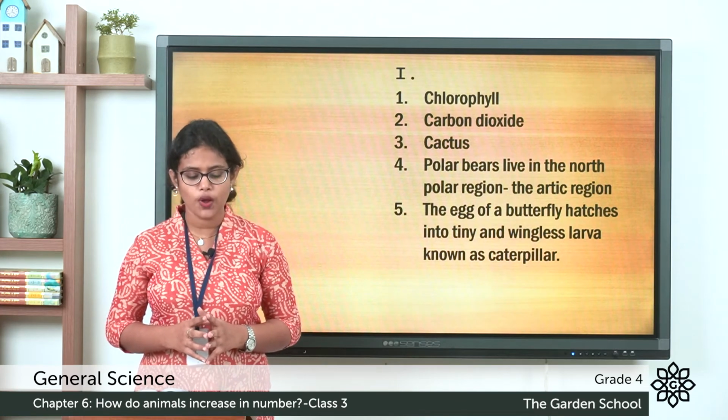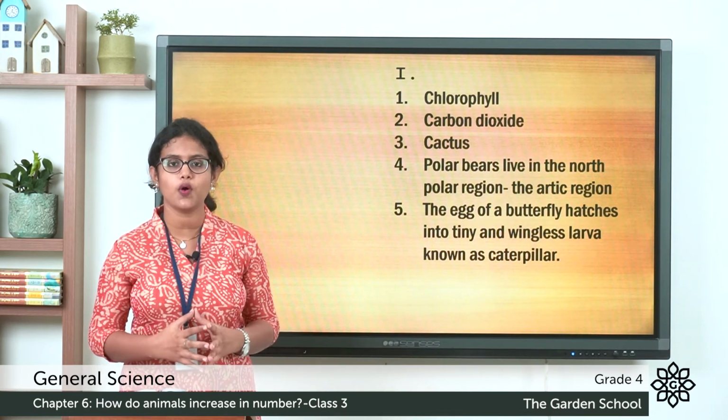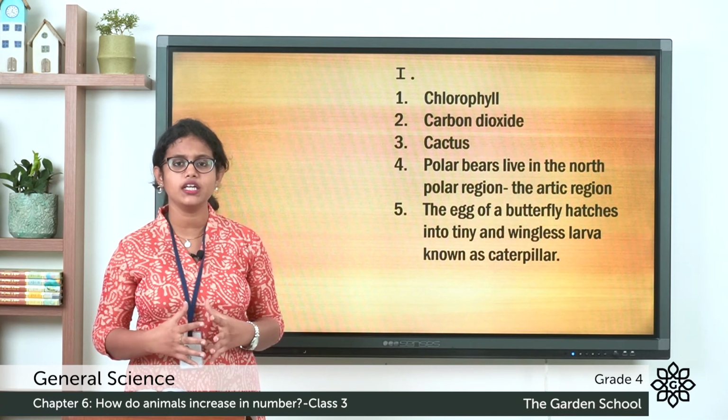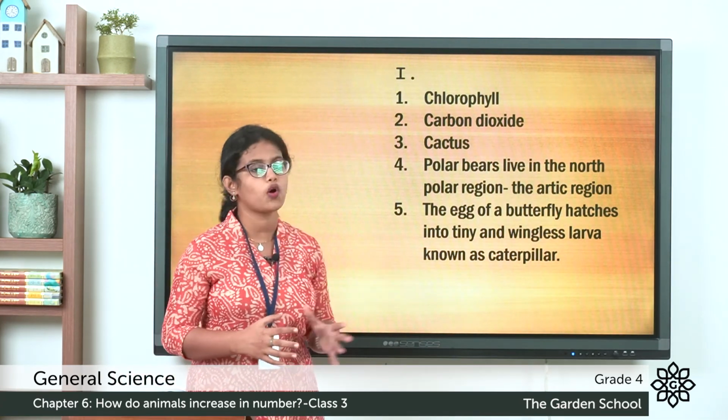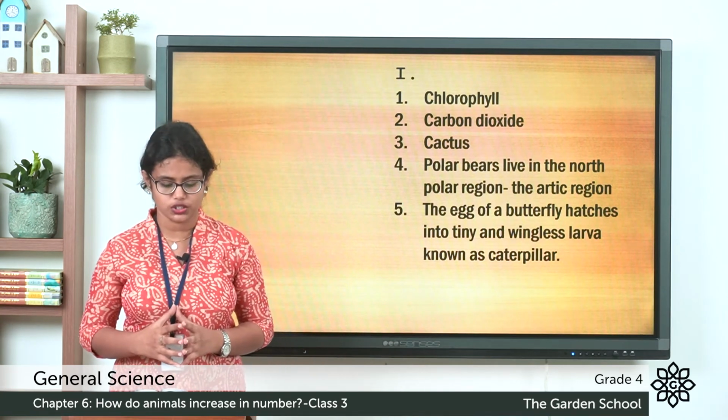The fourth one, where do polar bears live? So where do polar bears live? They live in very cold regions. So you can write the answer as they live in the North Polar region. That is the Arctic region.